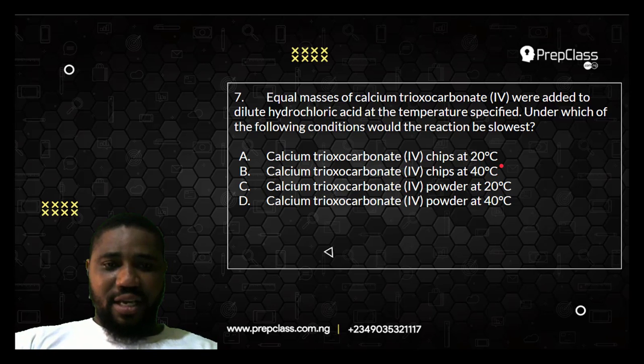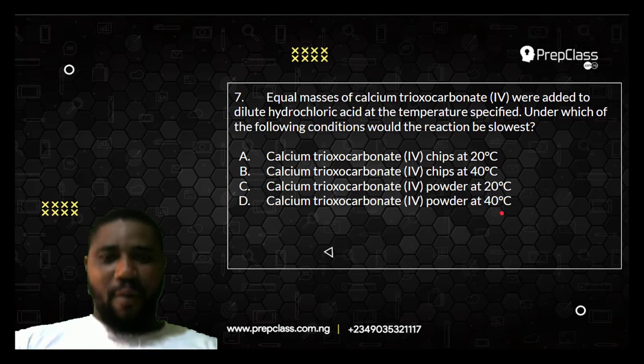A, calcium trioxocarbonate(IV) chips at 20 degrees Celsius. B, calcium trioxocarbonate(IV) chips at 40 degrees Celsius. C, calcium trioxocarbonate(IV) powder at 20 degrees Celsius, and D, calcium trioxocarbonate(IV) powder at 40 degrees Celsius. Now, how will you approach this question?